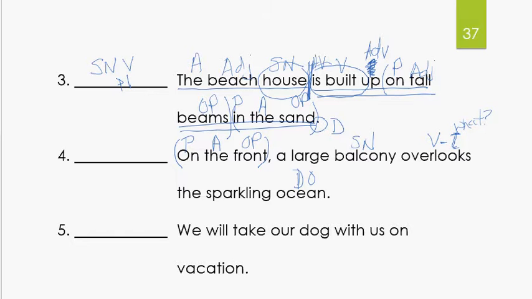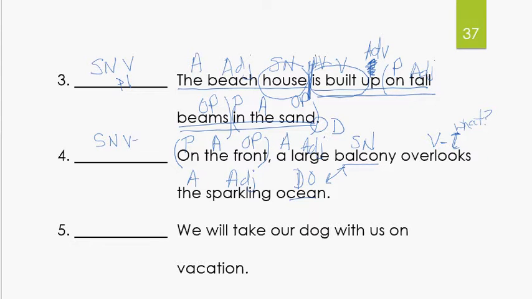And let's ask ourselves some questions here to find out what sparkling is. What kind of ocean? Sparkling, adjective. The, article, adjective. What kind of balcony? Large, adjective. Article, adjective, a. Now we need to ask ourselves, is balcony the same thing as ocean? Is the balcony and the ocean the same thing? No, they're not. All right, so let's go ahead and label our sentence.